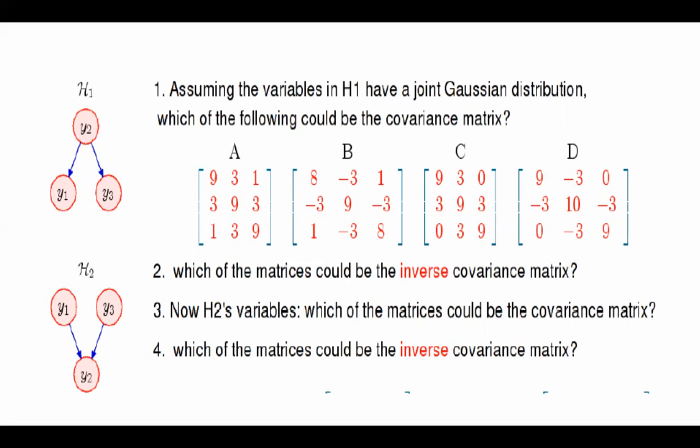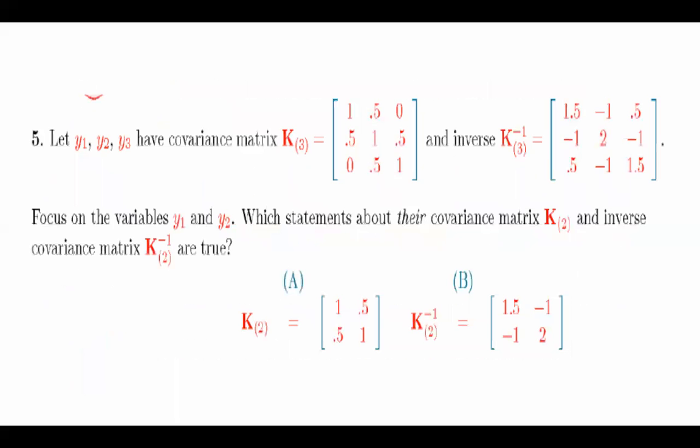I told you that machine learning is all about the game of variance. How is the variance of one column being affected with respect to the variance of the other column? That's what I said. So it's highly unlikely that the variance of y2 is going to be exactly the same as the variance of y1 and y3, because the variance of both of them will impact its variance. That's what I'm trying to say. The variance of both y1 and y3 is going to contribute to the variance of y2, so it has to be different from the variance of y1 and y3. That is the only way we can distinguish between A, B and C, D in this case. So I said B and D. Now why it is negative, we can look into that ourselves.